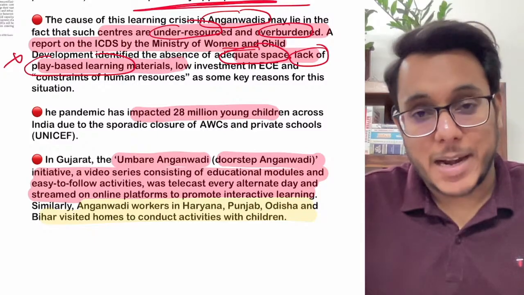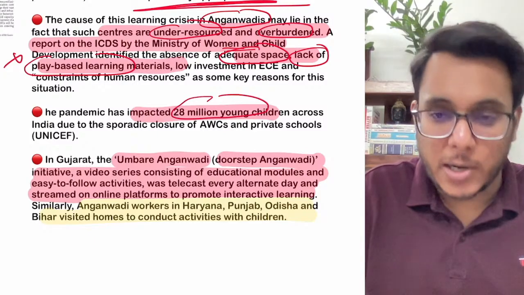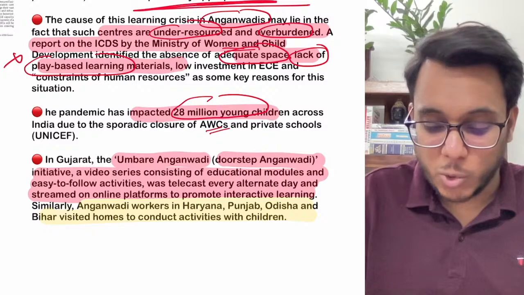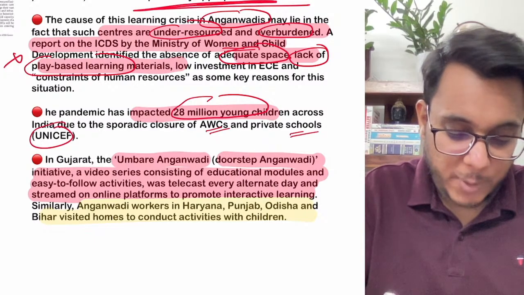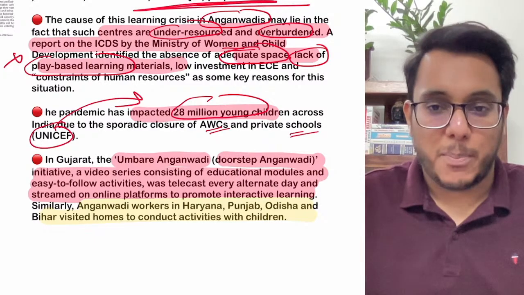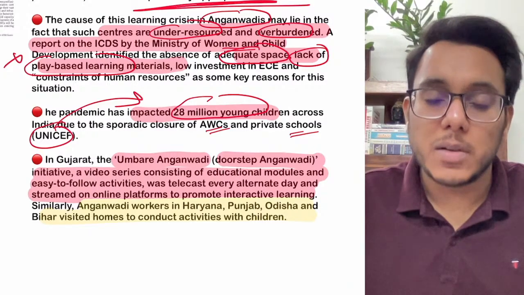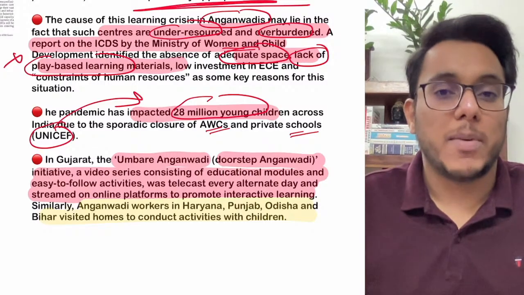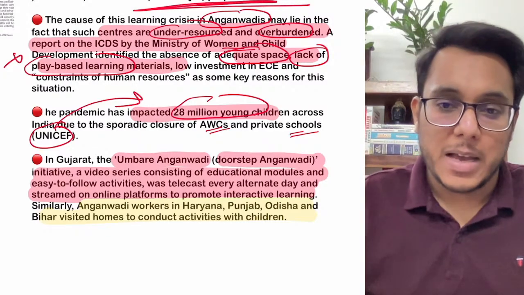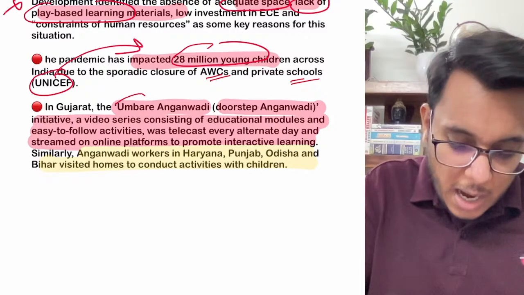Clear? The pandemic came and 28 million children got impacted. Anganwadi centers were closed, private schools were closed. UNICEF had stated that 28 million children got impacted. But there have been certain Anganwadis in certain states which have still performed very well, and we need to learn from them. In Gujarat we have the Ambare Anganwadi.